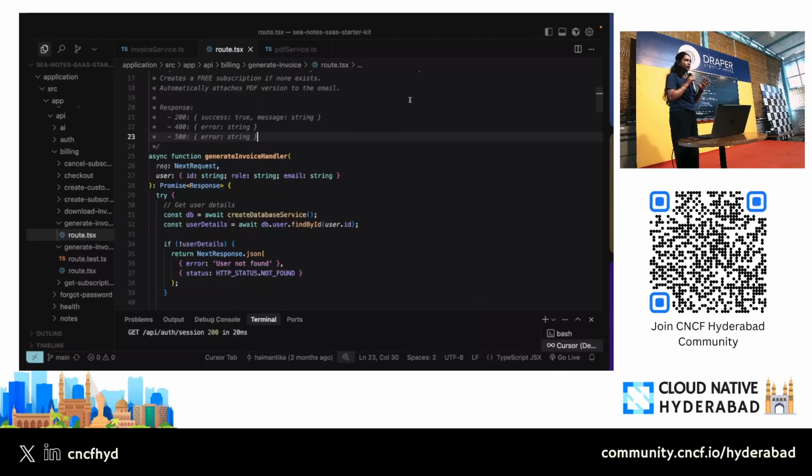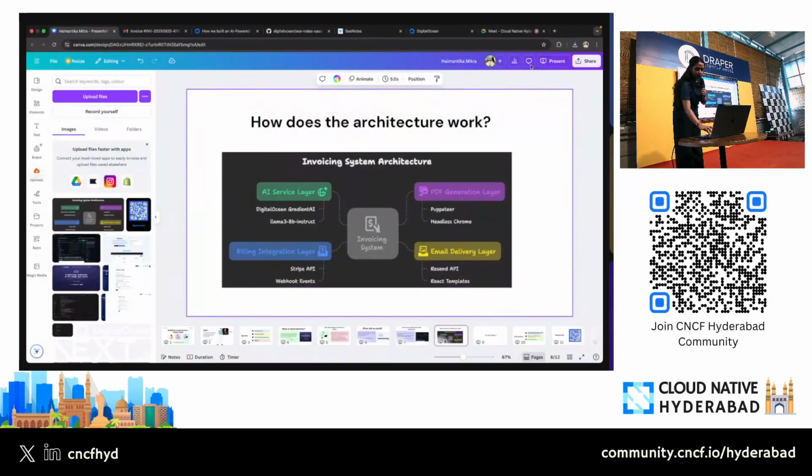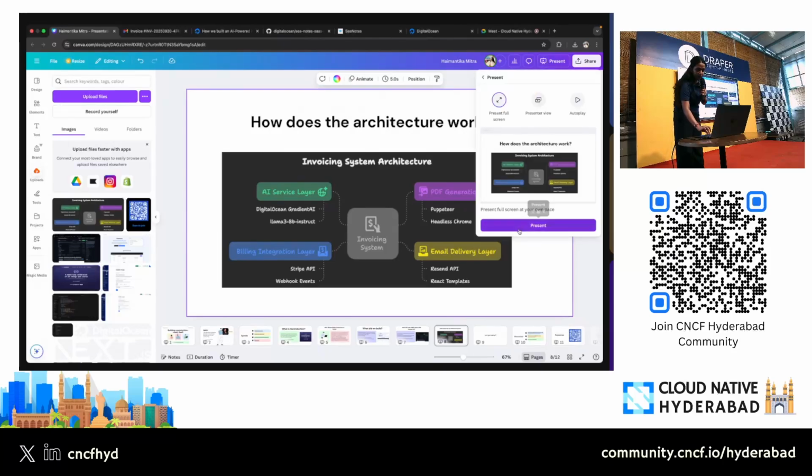But in short, this is everything that you need to do to build an AI-powered feature for your application. And like you saw, all that you need to do is just get the endpoint and add it to your code. Or if you would like to skip that, you can just use the code that I have written and extend it according to your own use case, because it's open source, you can fork it. So that's about it. Now let me start the presentation again.